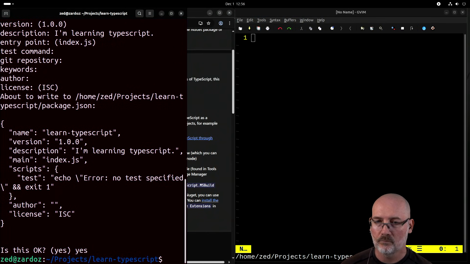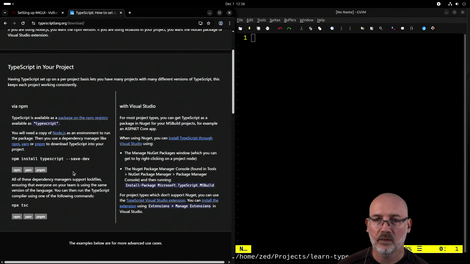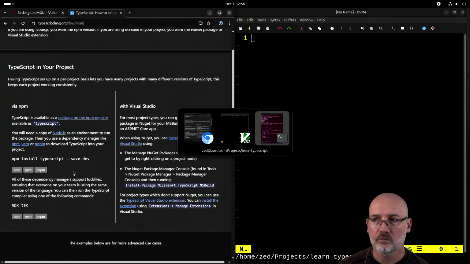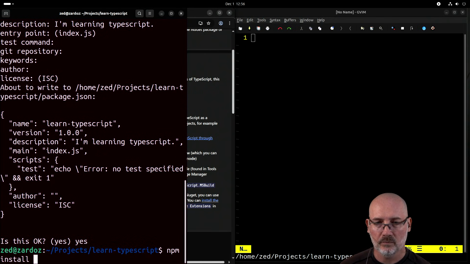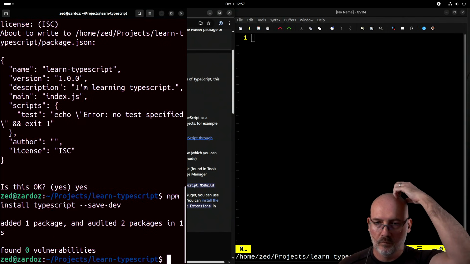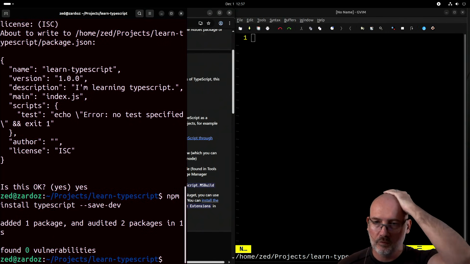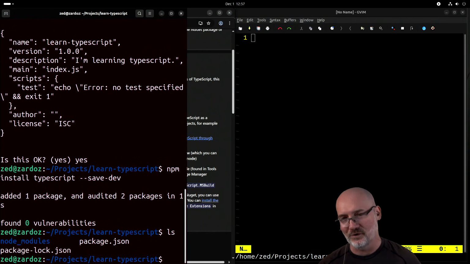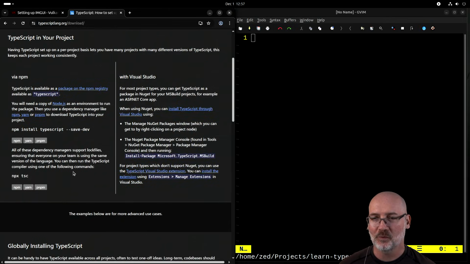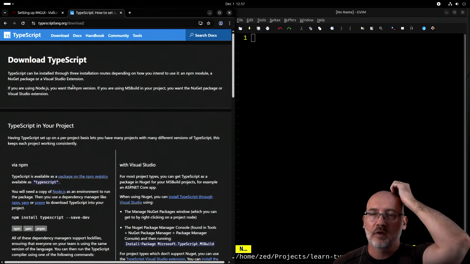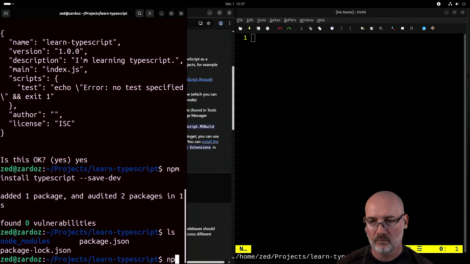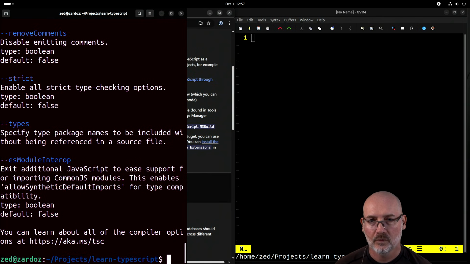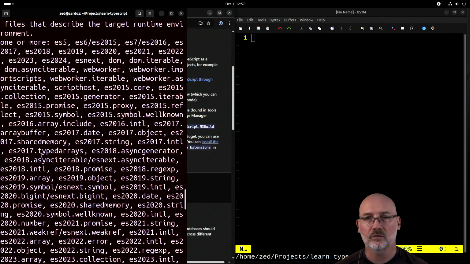Yes, that's fine. Cool. Okay, and then we need npm install TypeScript save dev. Do we still have to do save dev? I thought we don't have to do that anymore. Okay, one package added and audited, 0 vulnerabilities. Right, sure. npm found 0 vulnerabilities. Okay. All right, we have TypeScript here, and then we should be able to do npx tsc. Nice, okay. All right, so it's installed.